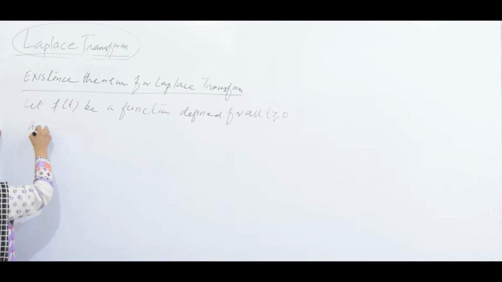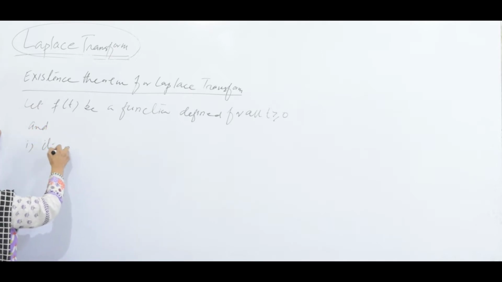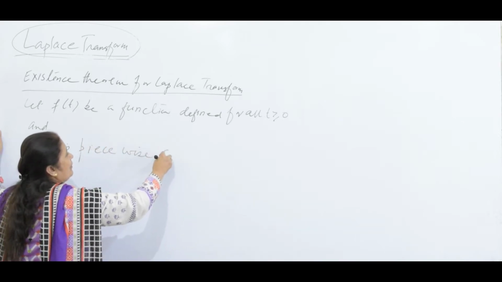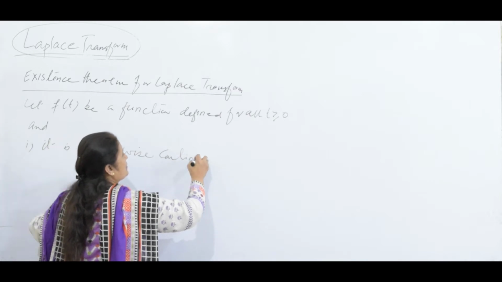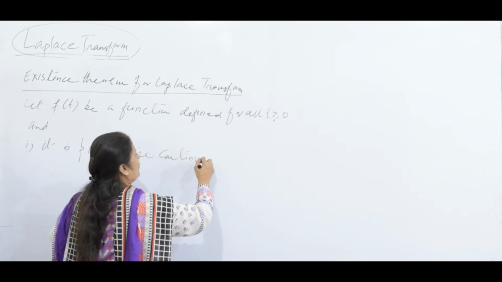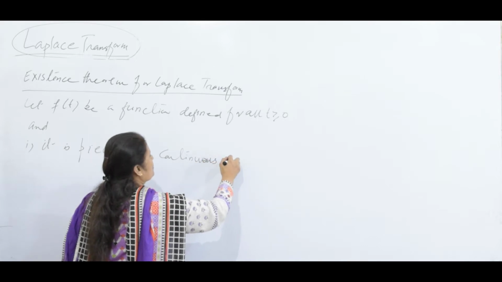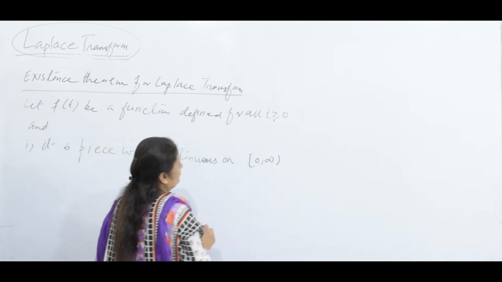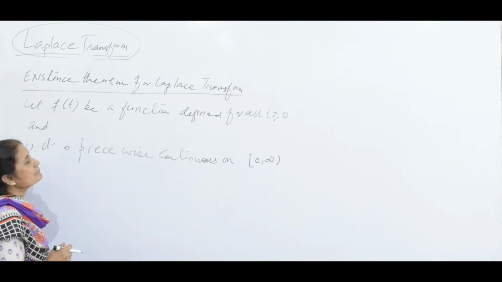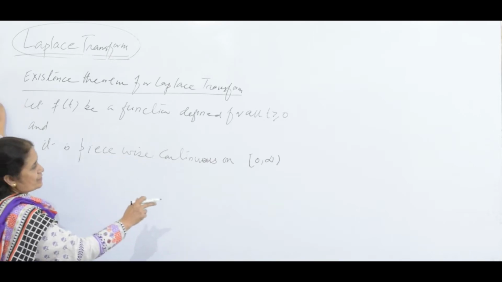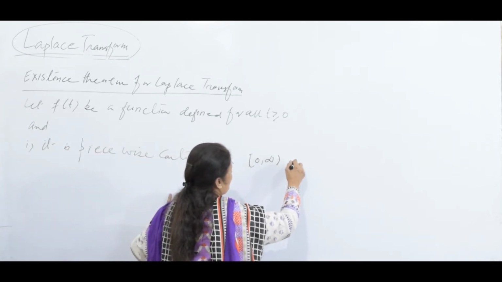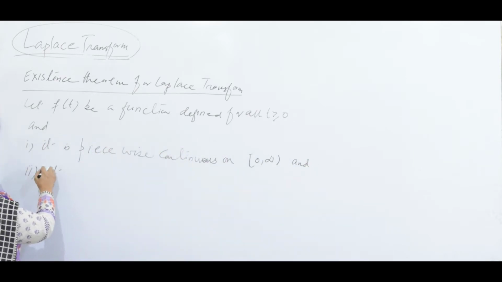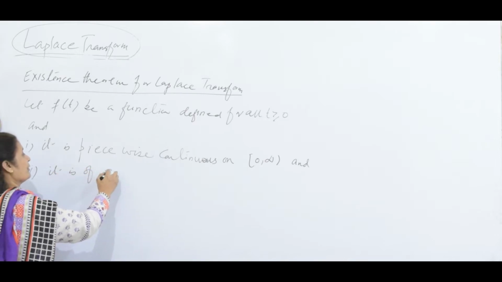Number 1, it is piecewise continuous on 0 to infinity, that is, piecewise continuous on every finite interval. And number 2, it is of exponential order.